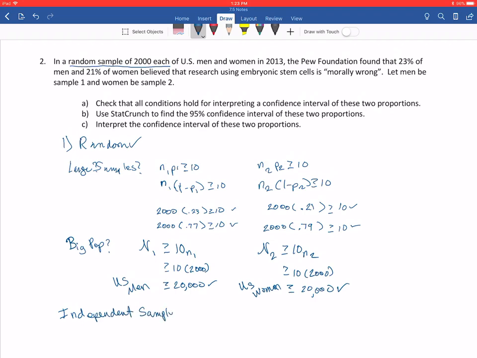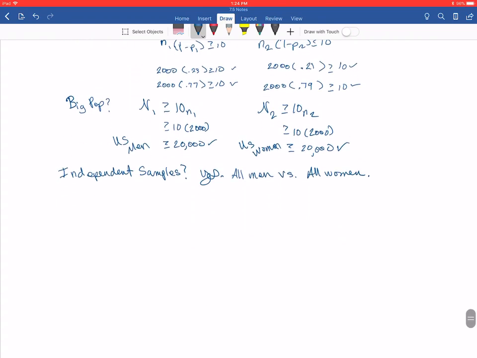And then the last one is, are the samples themselves independent? Again, I would say yes on this, because one was all men and one was all women. As long as those were truly random, they weren't husband-wife pairs or father-daughter pairs or anything like that. As long as they were really random, the men and the women should have nothing to do with each other. Okay, so all of our conditions check out.